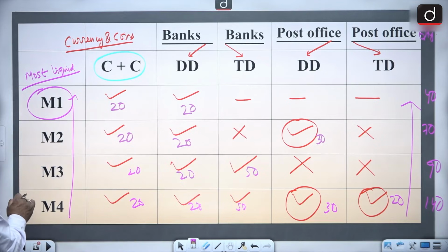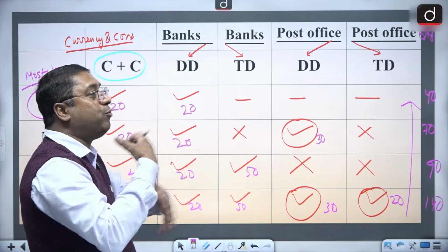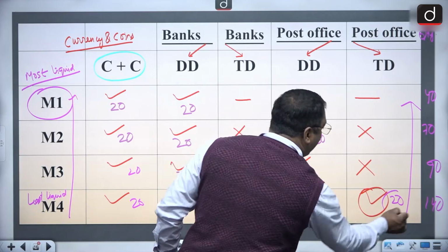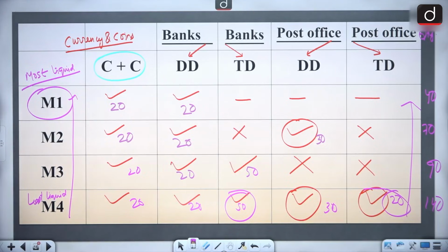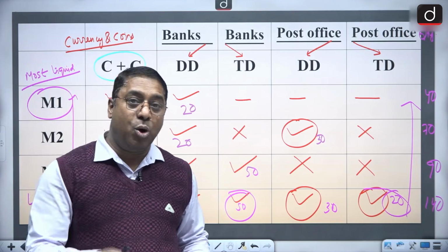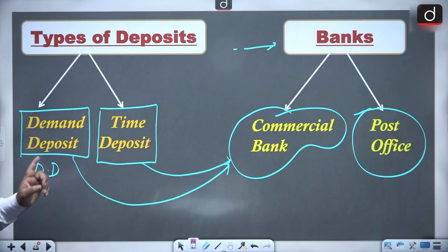And the least liquid is what? M4. That means M4 is an instrument which is very difficult to be converted into cash, because here you have the time deposits involved. So remember it, the most liquid is the M1 and the least liquid is the M4. So was it an easy one?